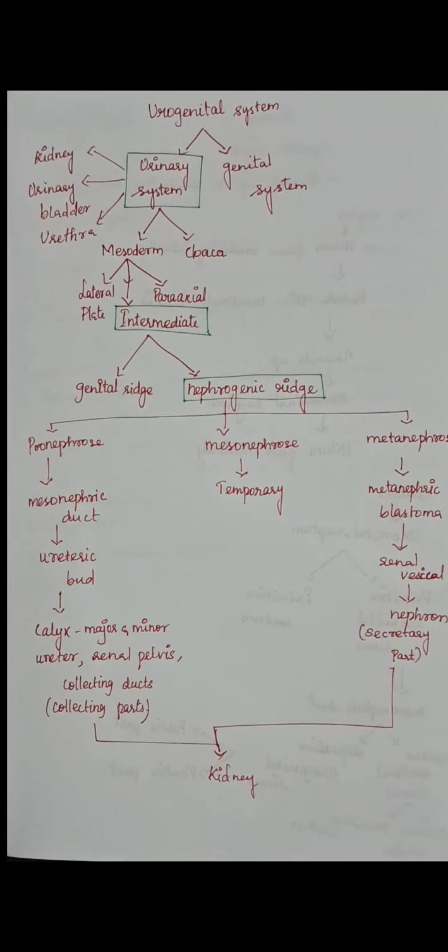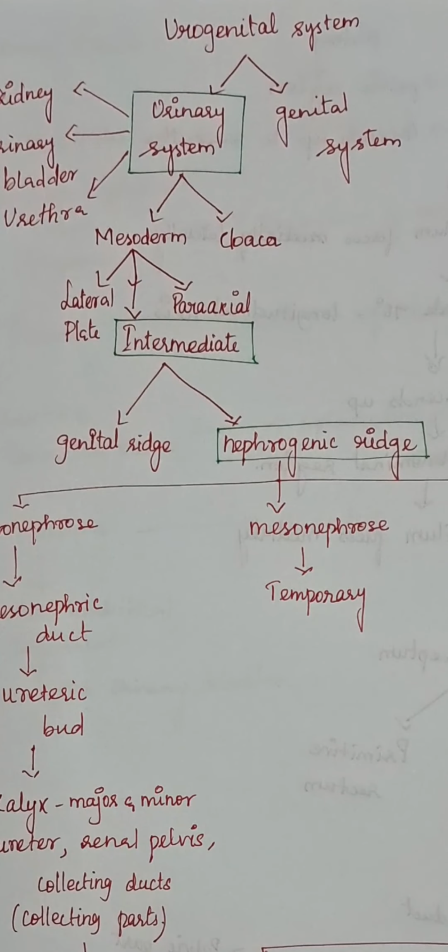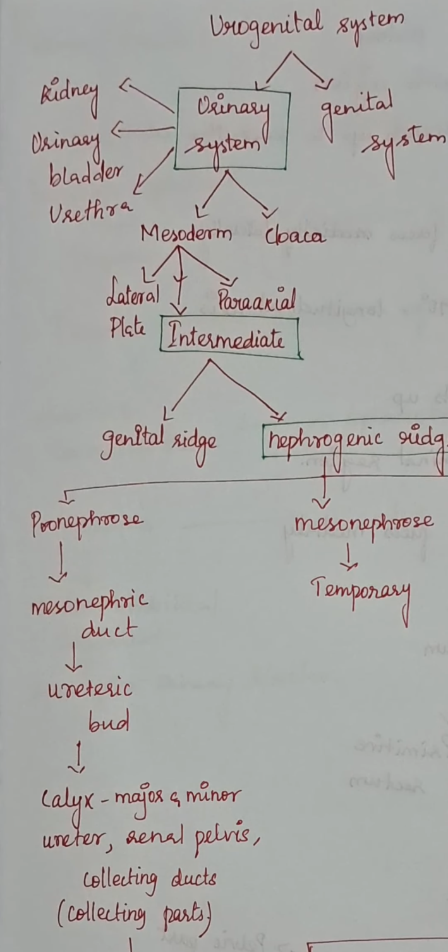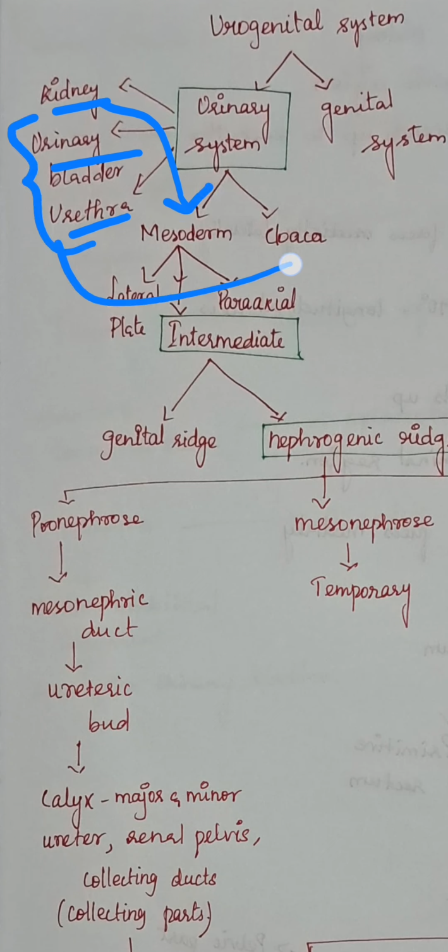Topic is development of the urinary system. Normally, the urogenital system consists of the urinary system and the genital system. And this urinary system contains the kidney, urinary bladder, and urethra. So now we are going to see the development of each of these: development of the kidney, and development of the urinary bladder and urethra. Normally, the kidney develops from the mesoderm, whereas the urinary bladder and urethra develop from the cloaca.